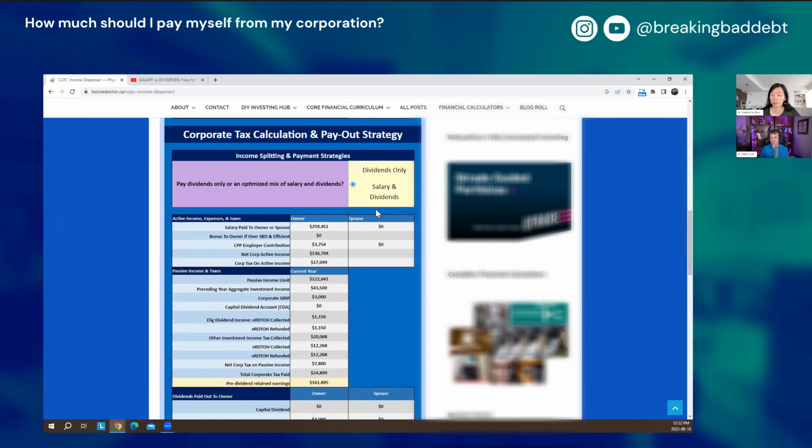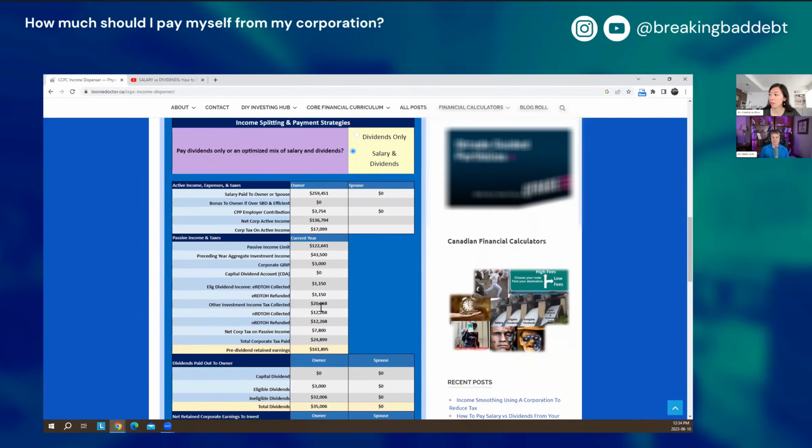So salary and dividends is the way I would set this. That way it sort of optimizes all of those nuances together. Dividends only makes it dividends only, whether it's efficient or not. But I mean, there's people that want to do that. So what are some things that I should be focusing my attention on here? Right.